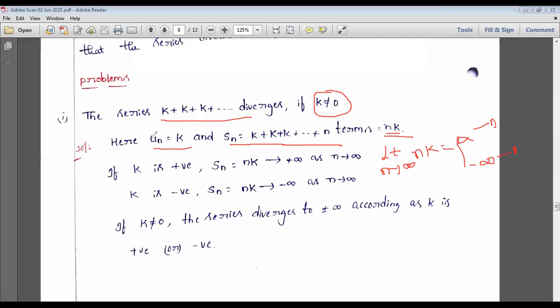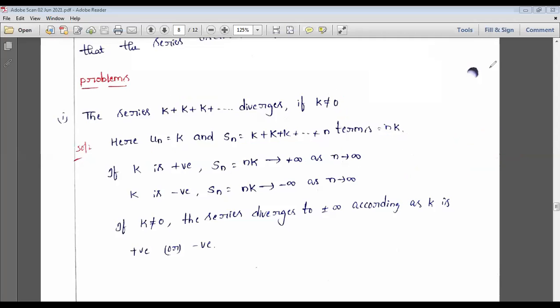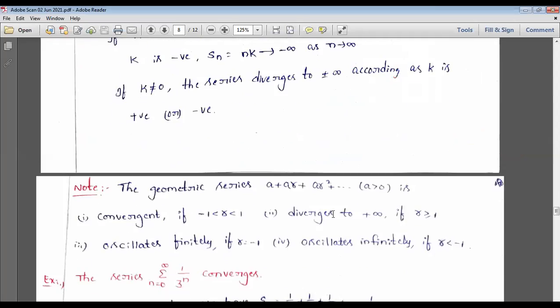So therefore, the conclusion for the entire series is that the series diverges to positive infinity as well as negative infinity. Based on which one is it changing? Based on the values of k. So according as k is positive or k is negative, based on that, we are giving the conclusion.